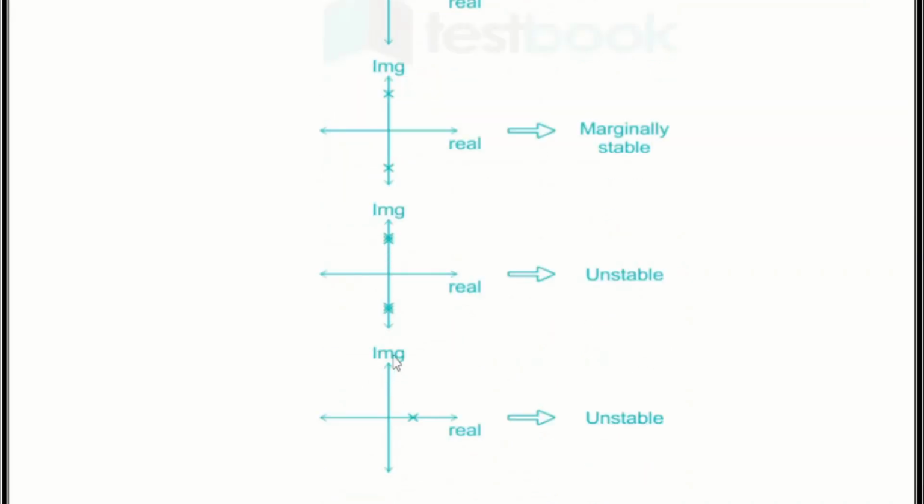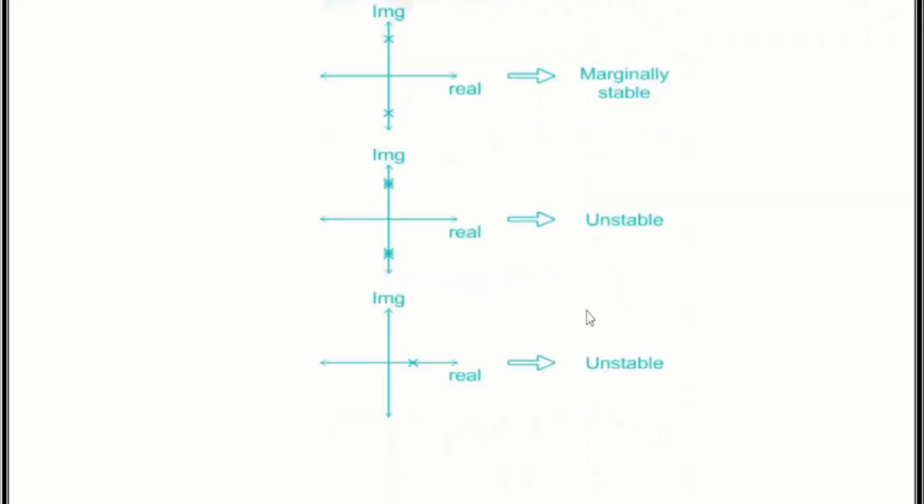And you can see figure 5: if more than one pair of poles is on the imaginary axis, then the system is unstable.